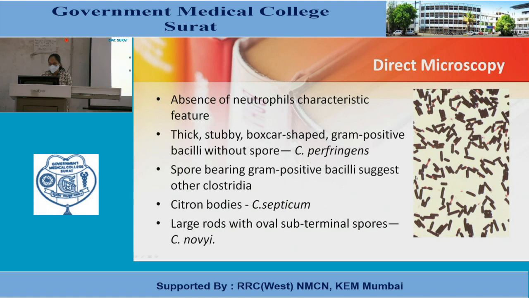They are Clostridium perfringens. Spore-bearing gram-positive bacilli suggest other Clostridium species. If citron bodies appear, then the organism is Clostridium septicum. Large rods with oval subterminal spores suggest the species Clostridium novyi.